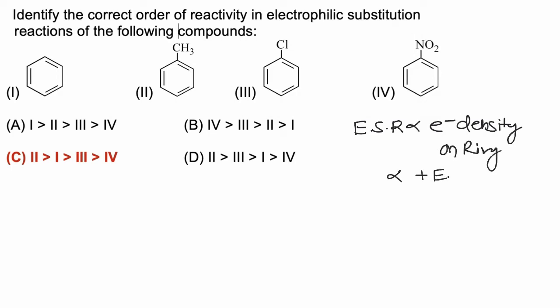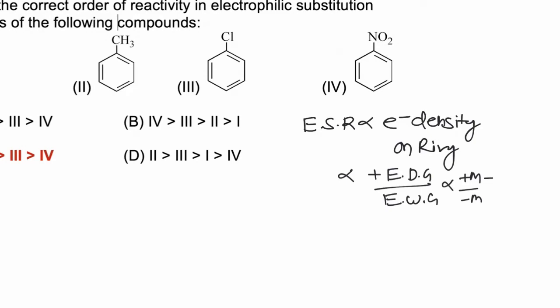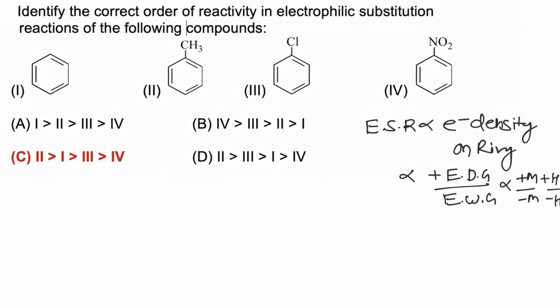So electron donating group will increase the rate of reaction, while electron withdrawing group will decrease the rate of reaction. So plus M effect will increase rate of reaction, minus M will decrease rate of reaction. Similarly, plus H will increase rate of reaction, plus I will increase rate of reaction, while minus H and minus I will decrease rate of reaction.